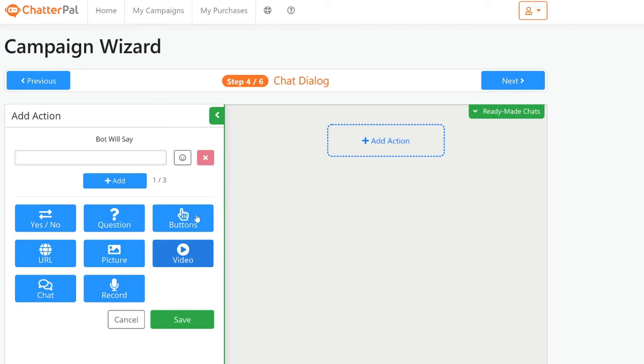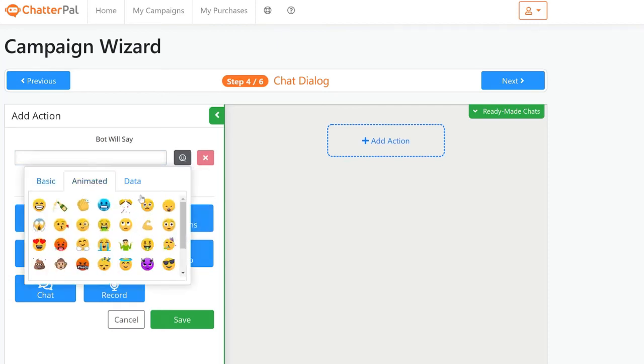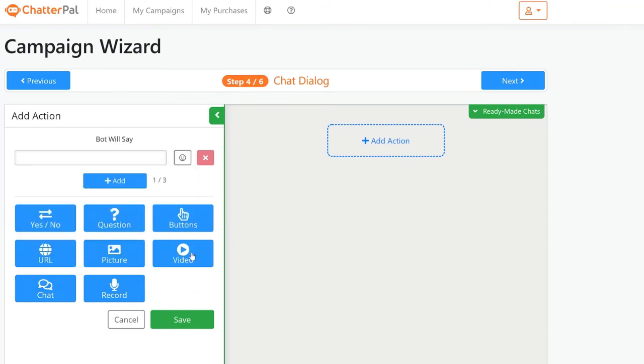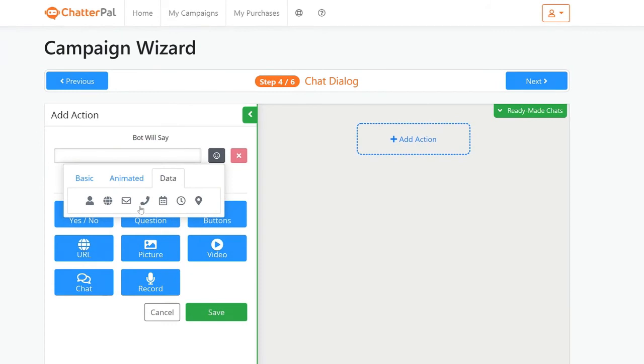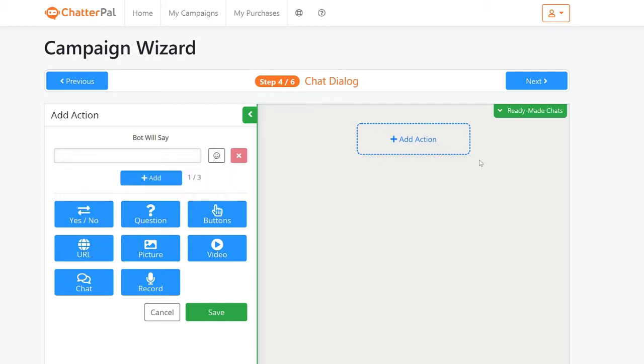You can add buttons where, for example, if they click on that button, they'll land in a checkout page or wherever you want them to go. You can add emoticons like you see here, animated emoticons and so on and so forth. And you can also do other cool things like collecting phone numbers and calendar appointments that you can set. On top of that, you can also collect their email without having to build any forms.